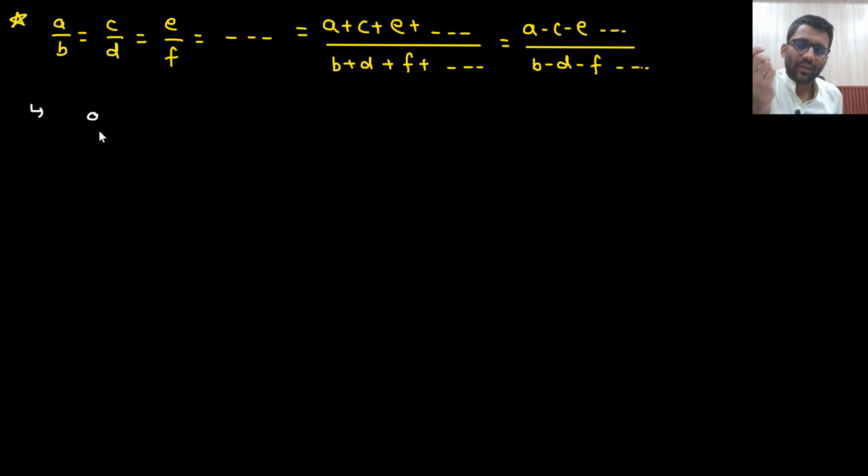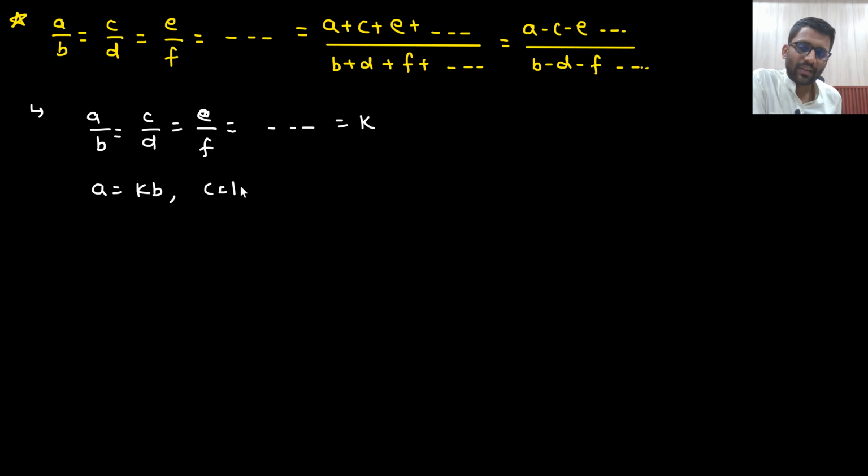How is this proven? A by B is equal to C by D is equal to E by F. Let's just say this is there. So I can assume all those to be equal to some variable K. So what will be your K? A will be KB, C will be KD and E will be KF, right?